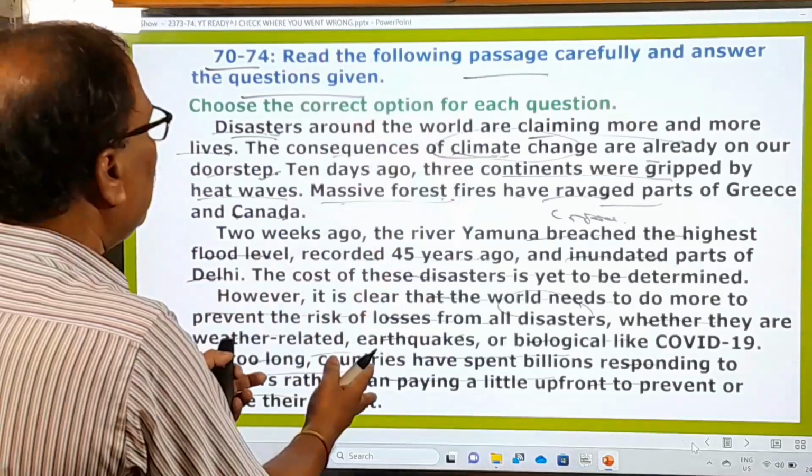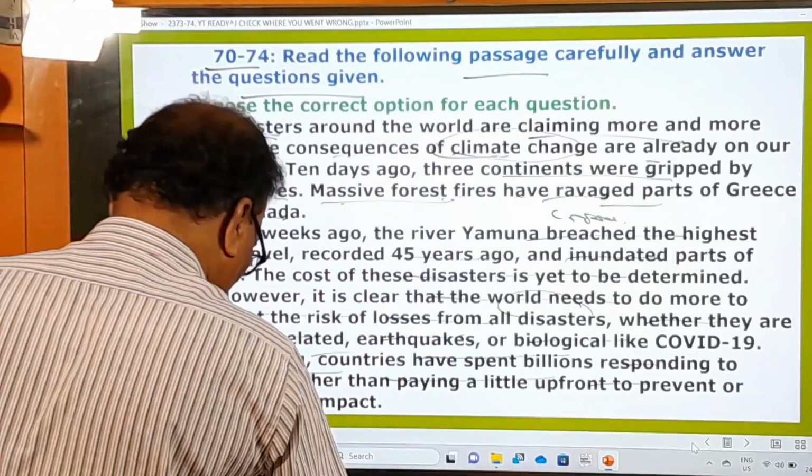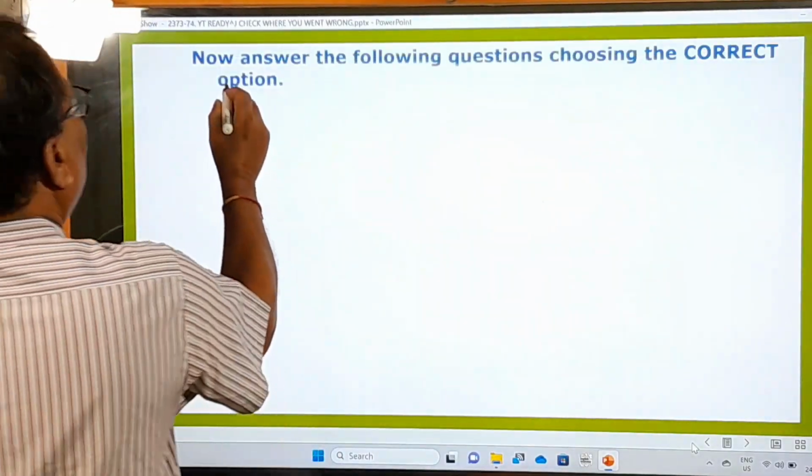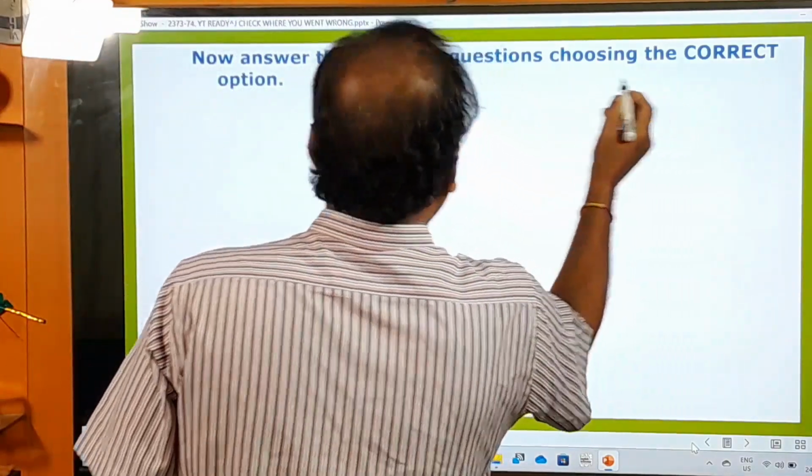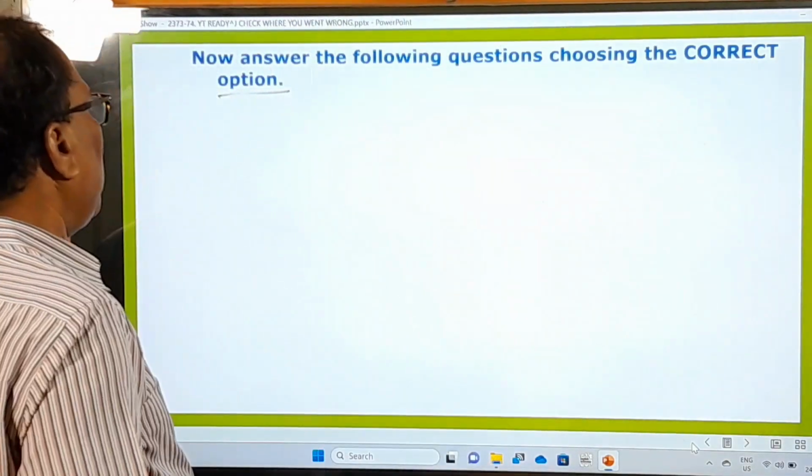It's a beautiful passage. And now let's answer the questions given under this. Now answer the following questions choosing the correct option. And what is the first question?